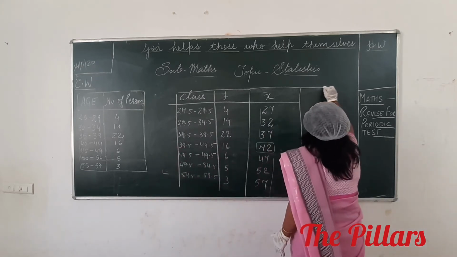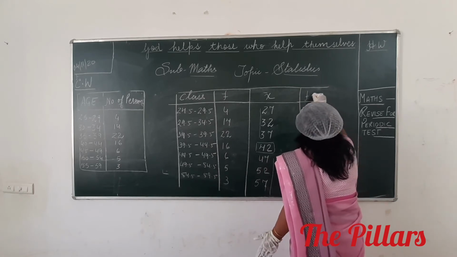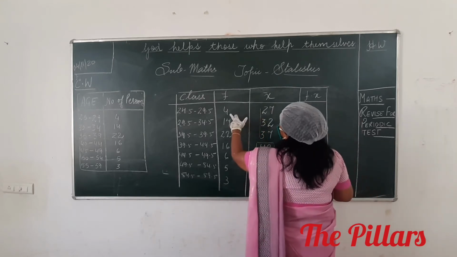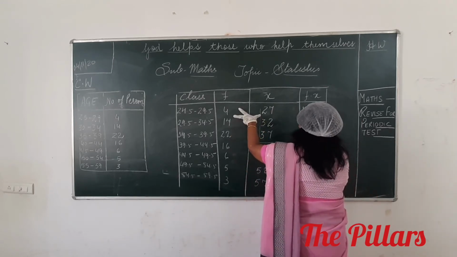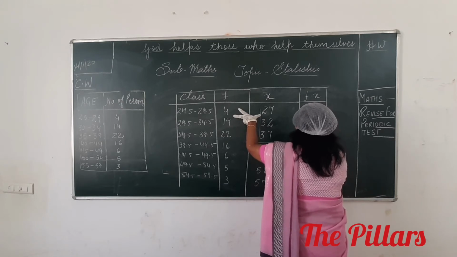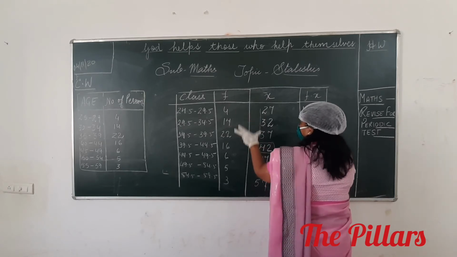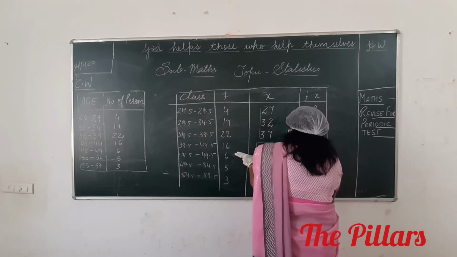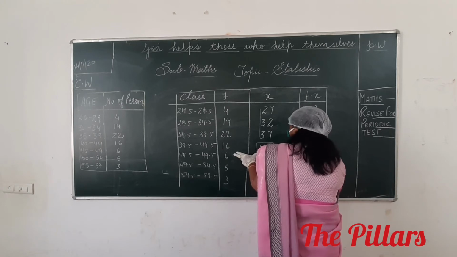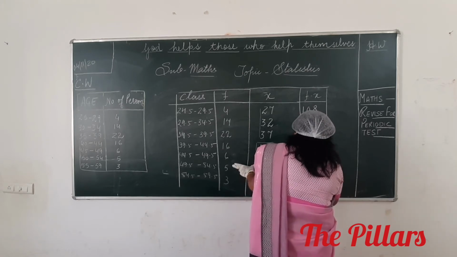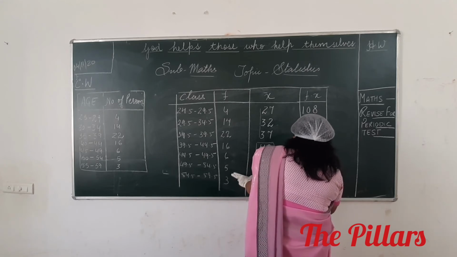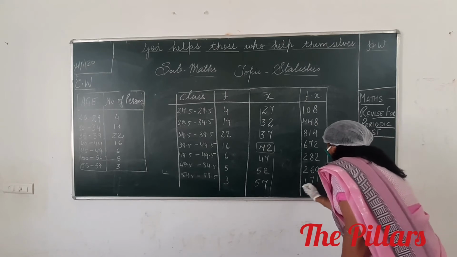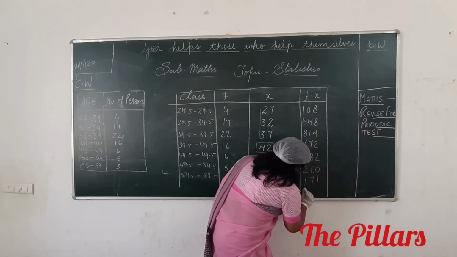Fx. Our next column should be Fx. Quickly multiply and tell me, because I will not wait. Fx. Listen to this. 108. Very good. Next one. 448. Next one. 840. Next one. 672. Next one. 282. Next one. 260. Next one. 171. And what is your sigma fx? How much is your sigma fx?